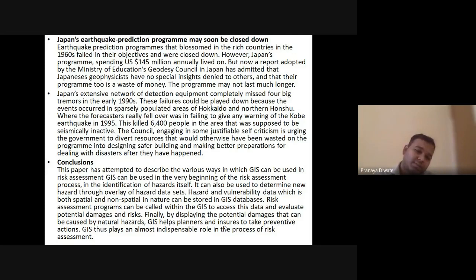In conclusion, this paper has attempted to describe various ways in which GIS can be used for risk assessment. GIS can be used at the very beginning of the risk analysis, in the identification of the hazard itself.